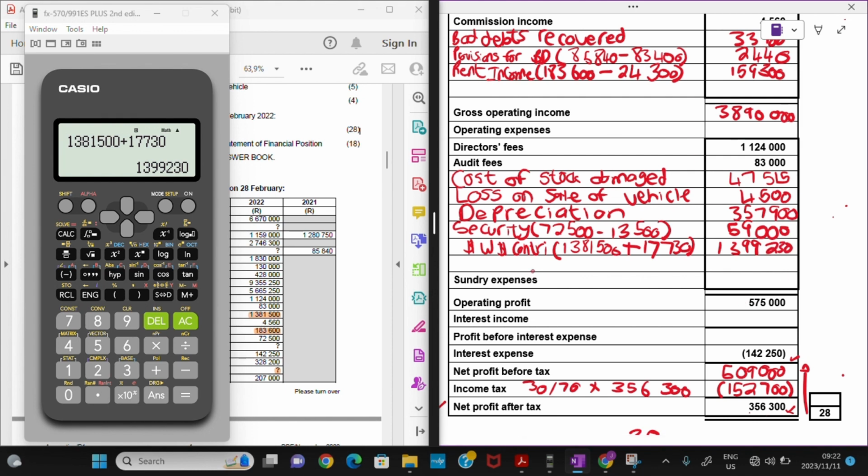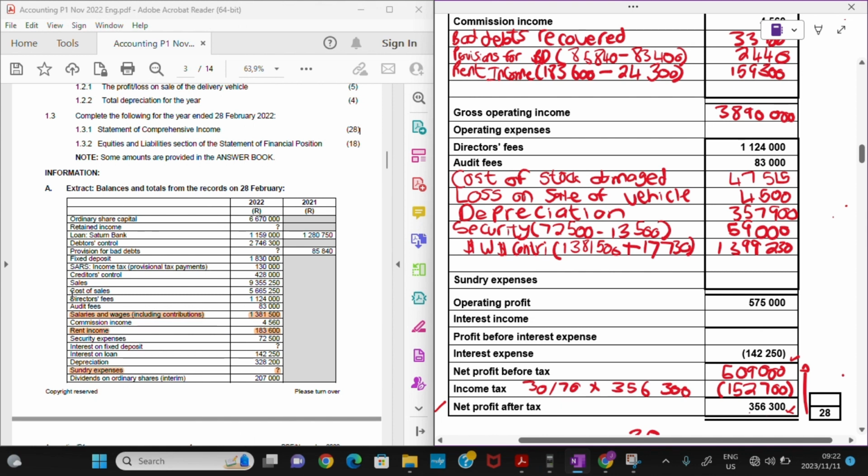But we cannot just total everything out because we still need our sundry expenses, right? So maybe what we need to see is to check if we don't have any other account that falls under the category of operating expenses.